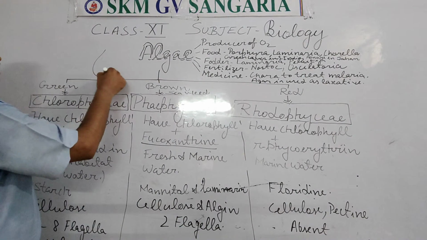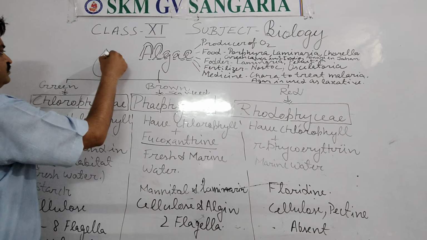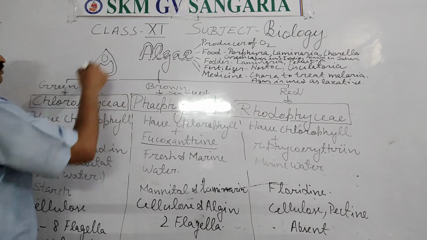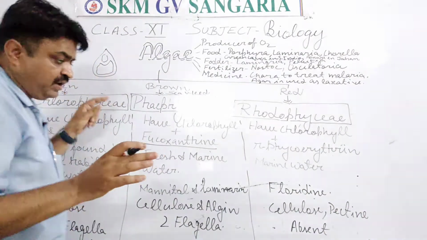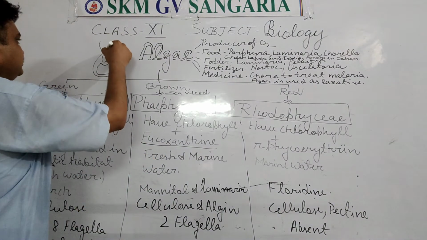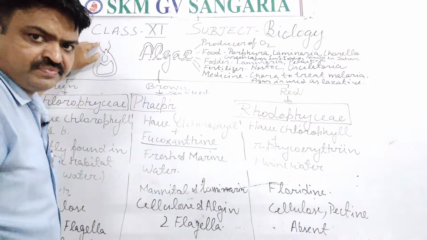It is the Chlamydomonas that comes in the category of Chlorophyceae. Now this Chlamydomonas has flagella. Two flagella are found like this. These are the flagella, students.